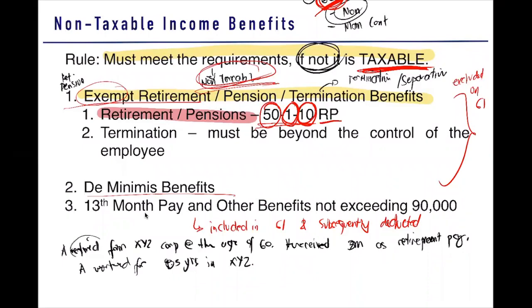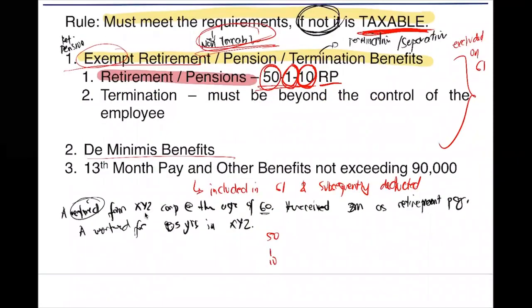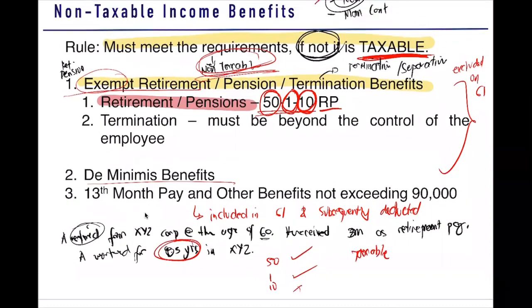A retired at the age of 60. So we go back to our rule. What is the rule? 5110. Age is at least 50, check. First time to retire, let's say first time niya mag-retire. Work in the company for at least 10 years, X, kasi 8.5 years lang. This is taxable. So should we exclude it or not?